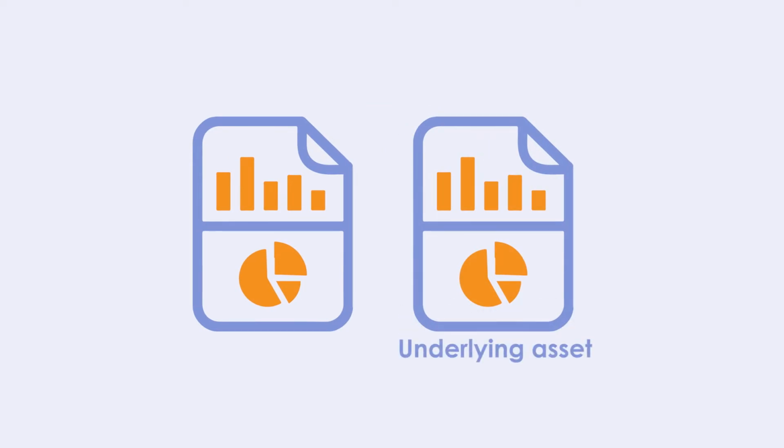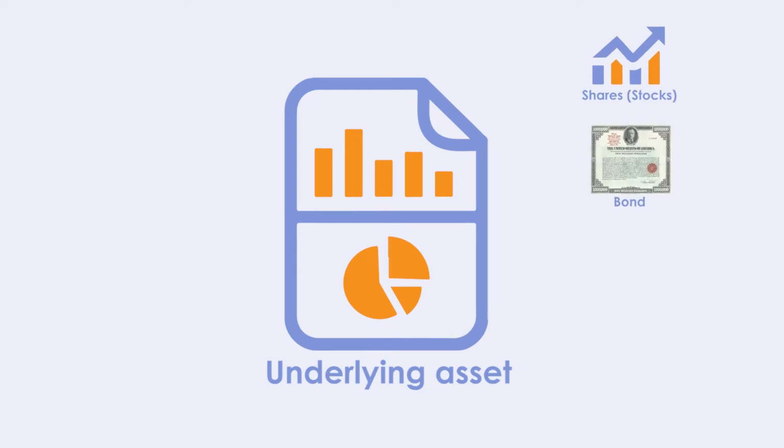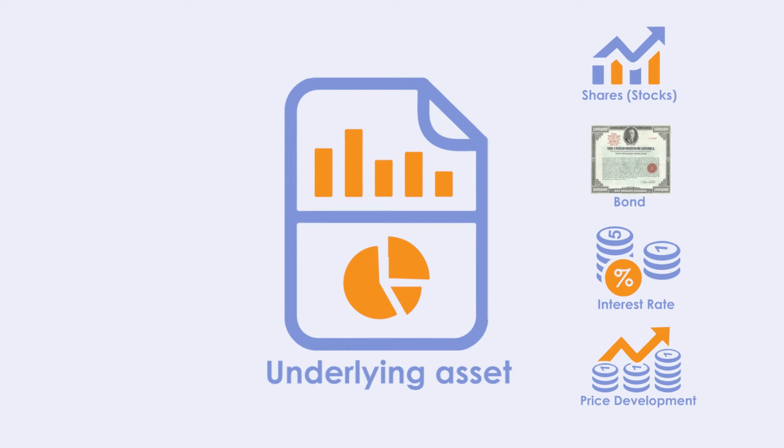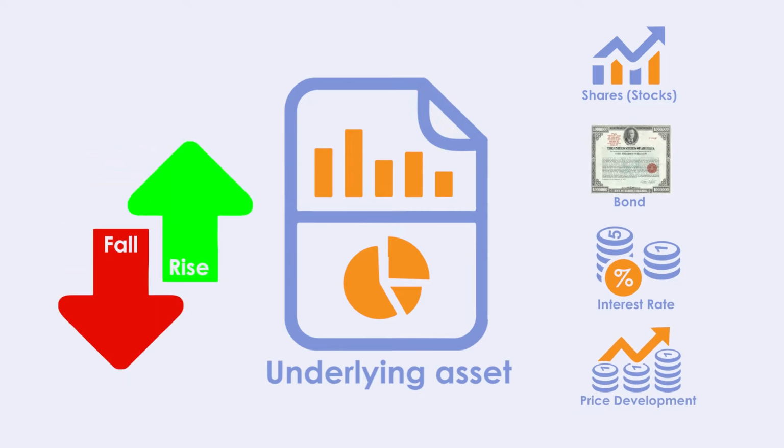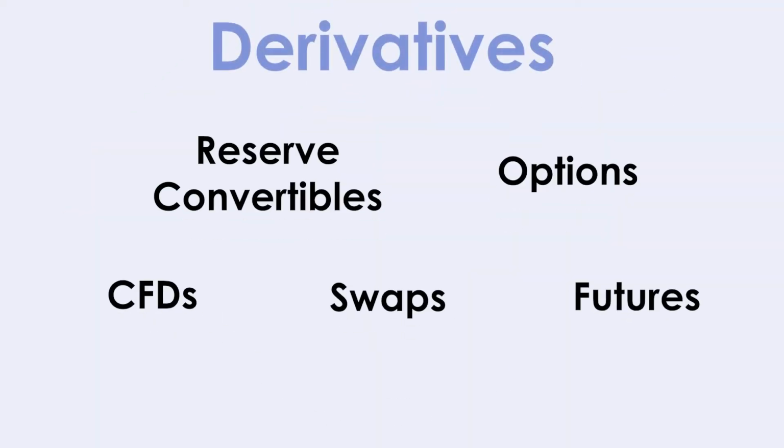This underlying asset can be other securities such as shares or bonds, but also much more abstract indicators such as indices, interest rates, or price developments. Derivatives have no intrinsic value of their own. They have their origin in another financial product and profit from its rise or fall. Derivative is a generic term for a huge investment universe. There are now over 1 million derivatives. These include, for example, reverse convertibles, options, CFDs, swaps, or futures.